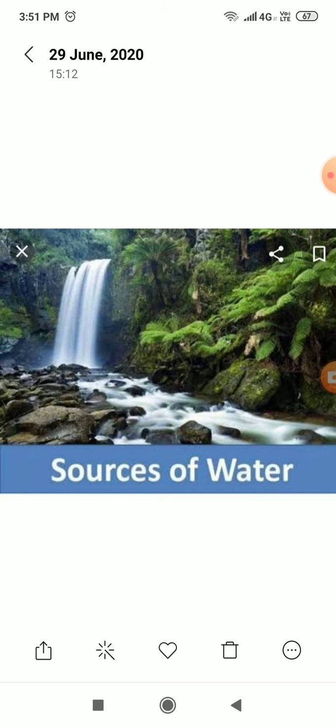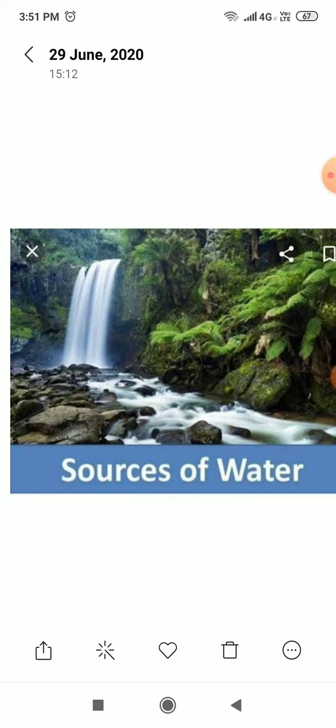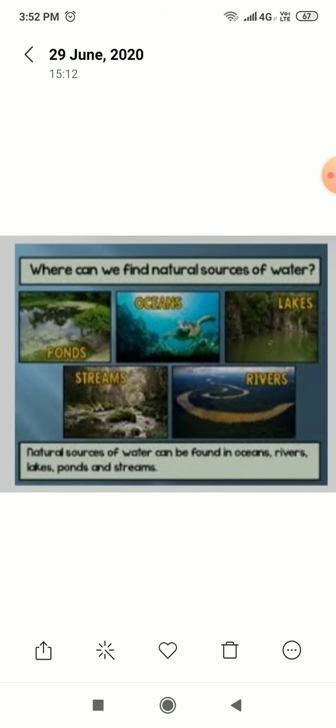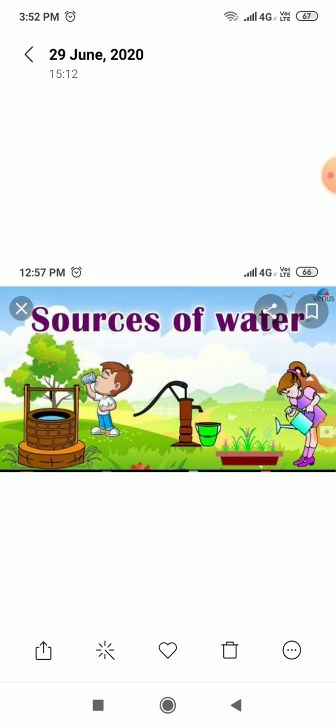Students, from where does the water come? What are the different sources of water? The main source of water is rain, right? The rainwater gets filled up into rivers, ponds, oceans, seas, right? See, in this picture you can see the different sources of water. The natural sources of water are ponds, oceans, lakes, streams, rivers, right? And in this picture you can see the sources of water which are made by man.